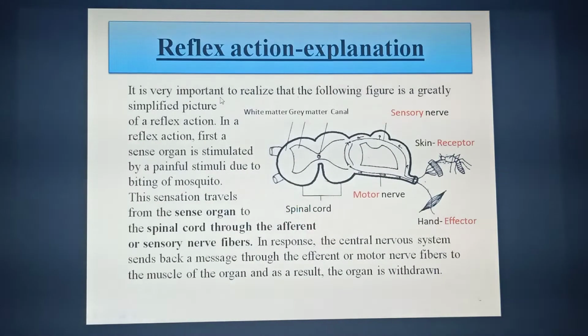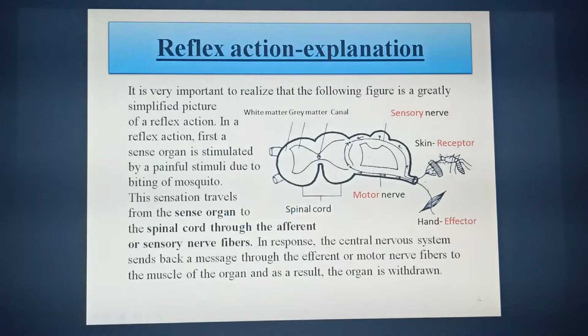It is very important to realize that the following figure is a greatly simplified picture of a reflex action. In a reflex action, first a sense organ is stimulated by a painful stimuli. Look here, this is the sense organ. It is stimulated by a biting stimuli, that means painful stimuli due to the biting of this mosquito.